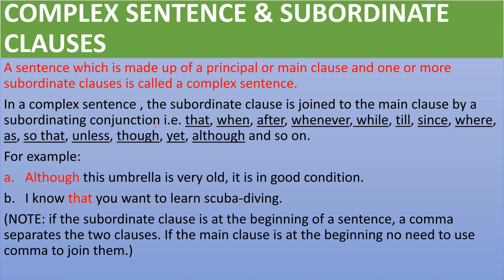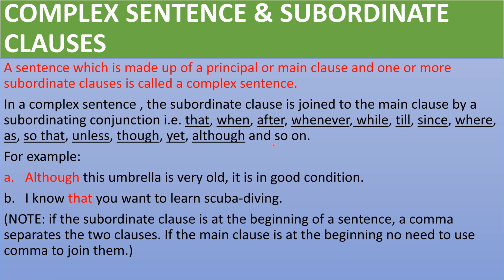And these subordinating conjunctions could be that, when, after, whenever, while, till, since, where, as, so that, unless, though, yet,